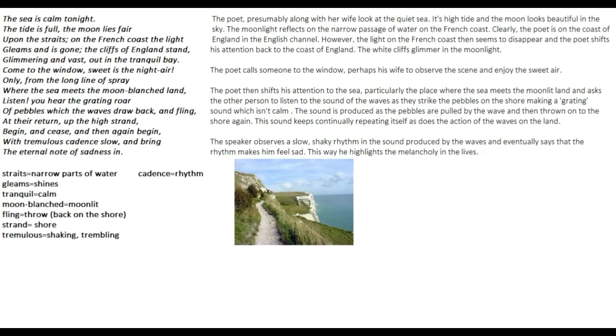Now, as I told you earlier, the poet can easily look across the sea to the French coast, and he can see that the light of the moon is coming and going on the French coast. The moonlight first gleams and then the moonlight disappears from the French coast.